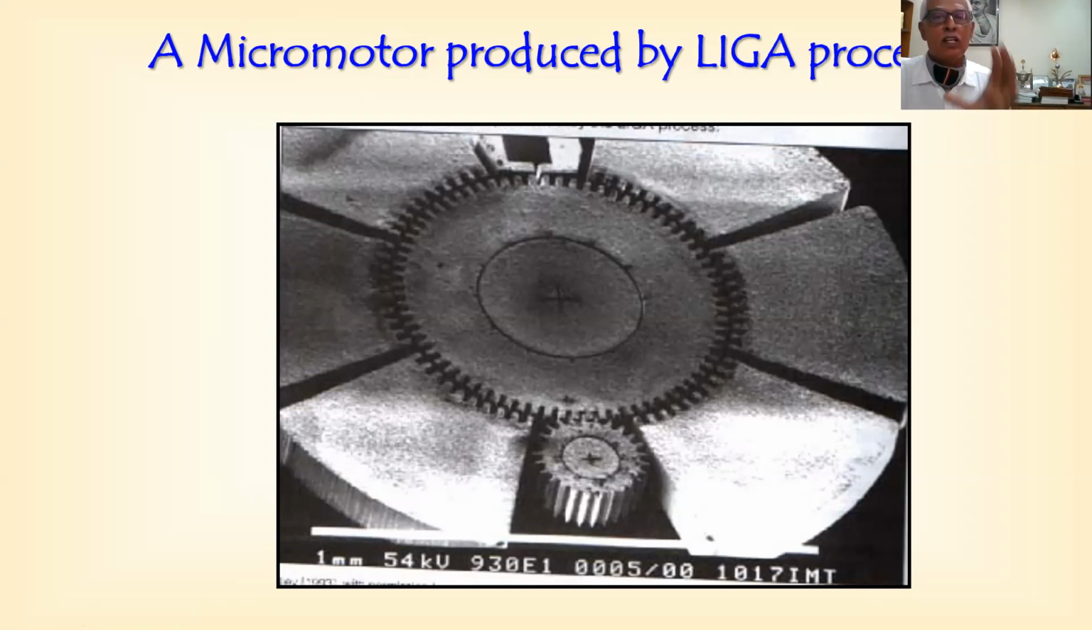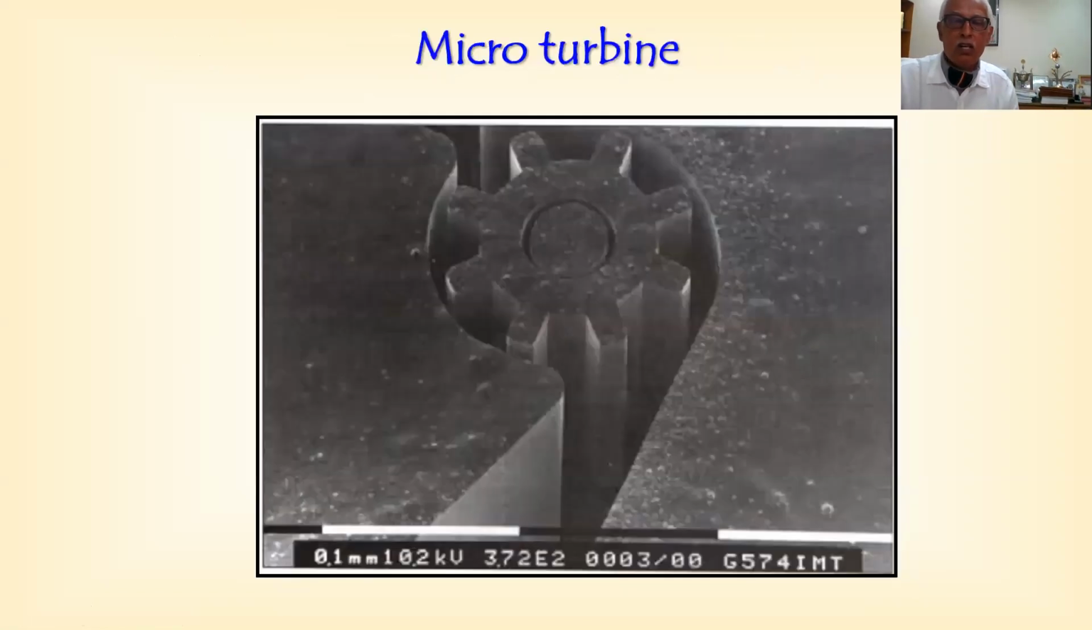It's a gear wheel, it rotates. And now this is the micro turbine. So white and black patches you can see. Each one is 0.1 millimeter in size. So what is the use of micro turbine?